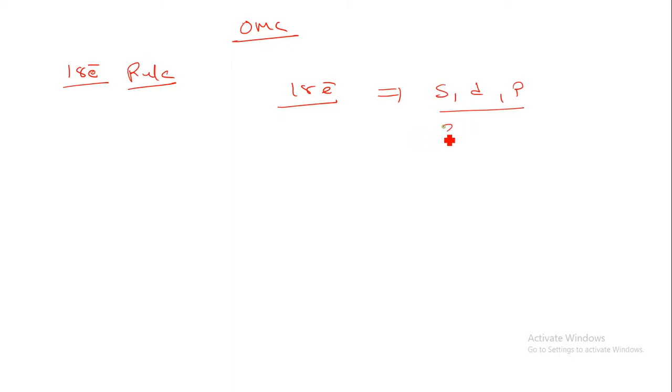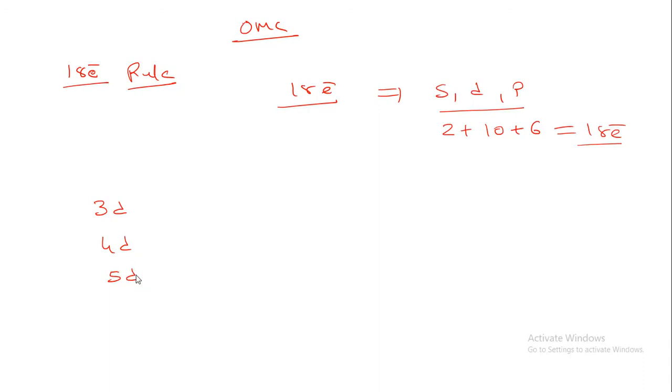In the s orbital you can have 2 electrons, in the d orbital you can have 10 electrons, and in the p orbital you can have 6 electrons. So they combine together and they will follow the 18 electron rule. As far as the organometallic chemistry chapter is concerned, mostly we are concerned about the 3d, 4d and 5d elements.